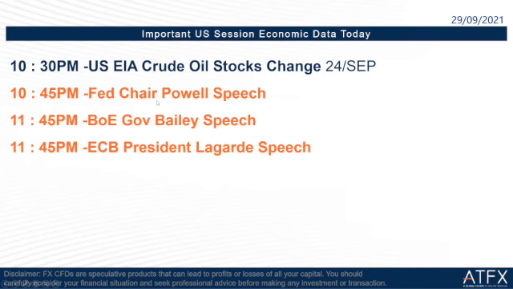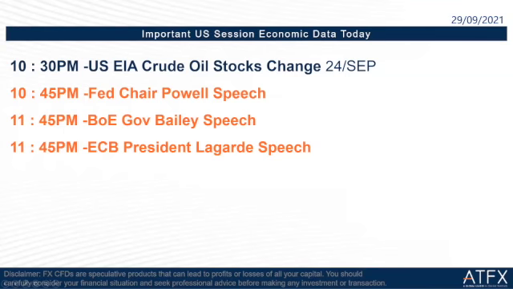The Fed chair will talk about the US dollar, the Bank of England governor Andrew Bailey will talk about the pound, and the ECB President Lagarde will talk about the euro dollar. So if any of your clients are trading any instrument regarding the US dollar, pound, and euro dollar, they have to focus at 10:45 and 11:45.